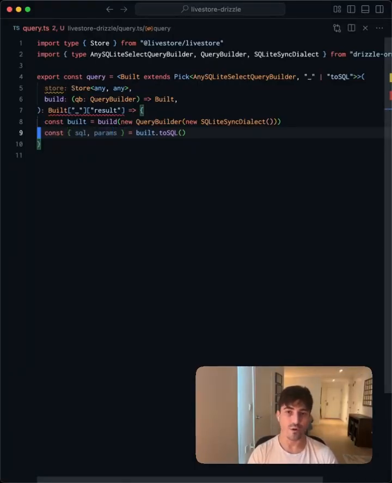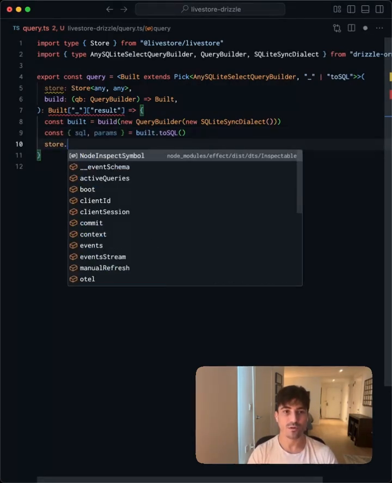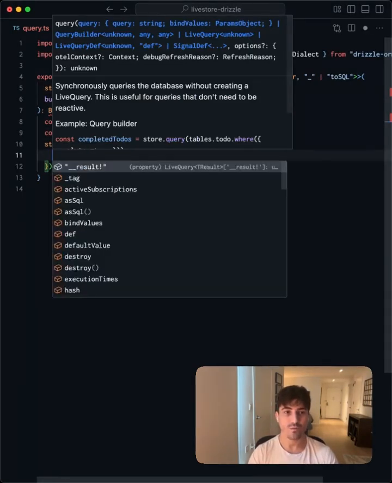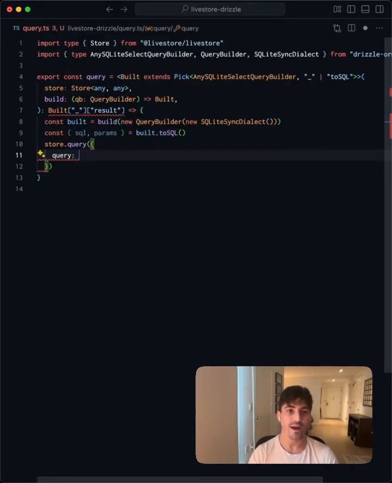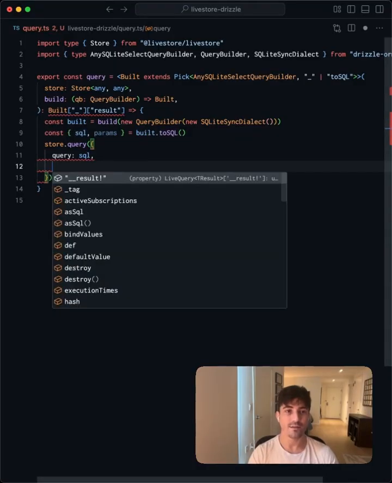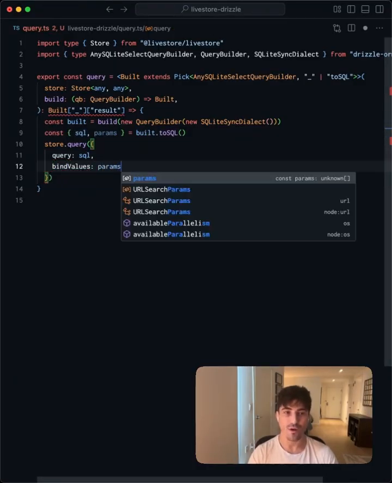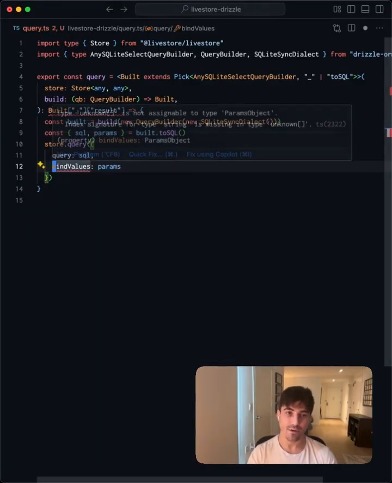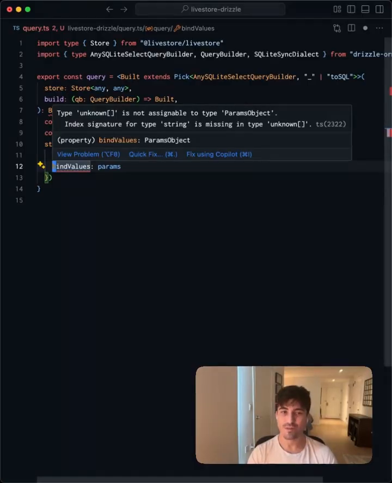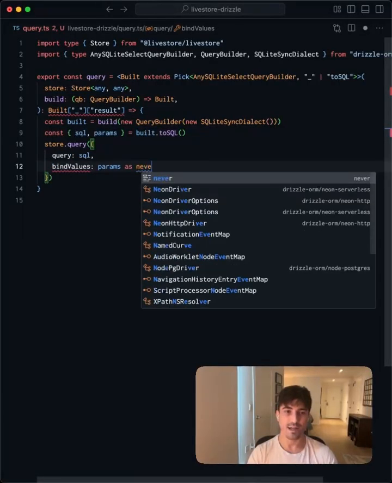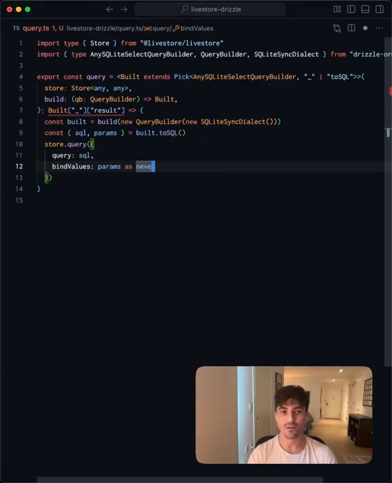Let's execute the query with store.query. Here we pass in the query as SQL and the bind values as params. We're getting a type error here, but I don't think this type error is correct. So let's cast as never to satisfy the checker.